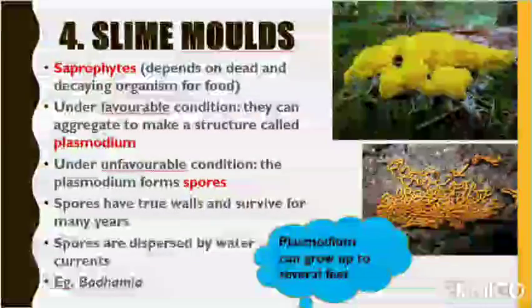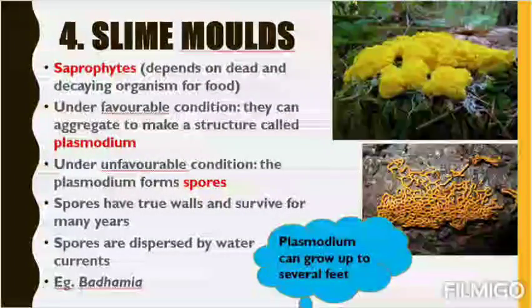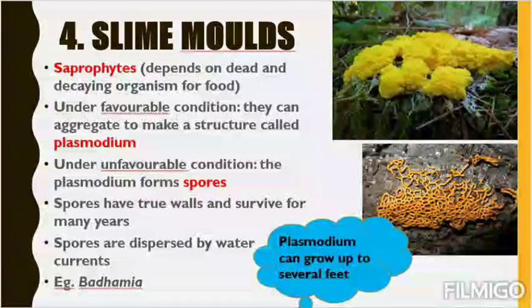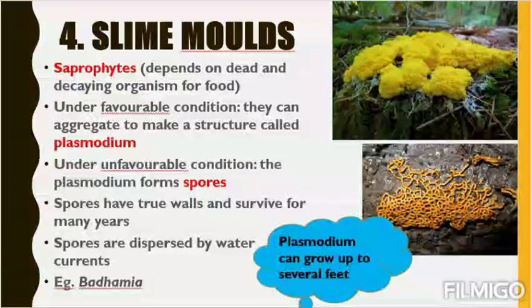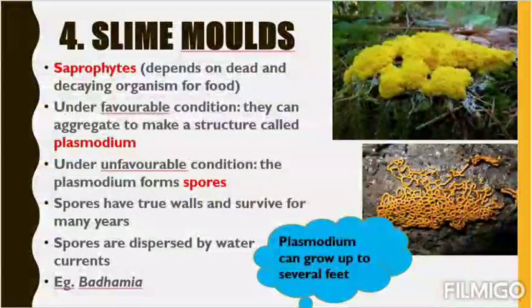Under unfavorable conditions, the plasmodium forms spores. So when there is a lack of food, energy, and water, this plasmodium can form spores. A minute circular structure, we call it a spore. Spores have a true wall and survive for many years.